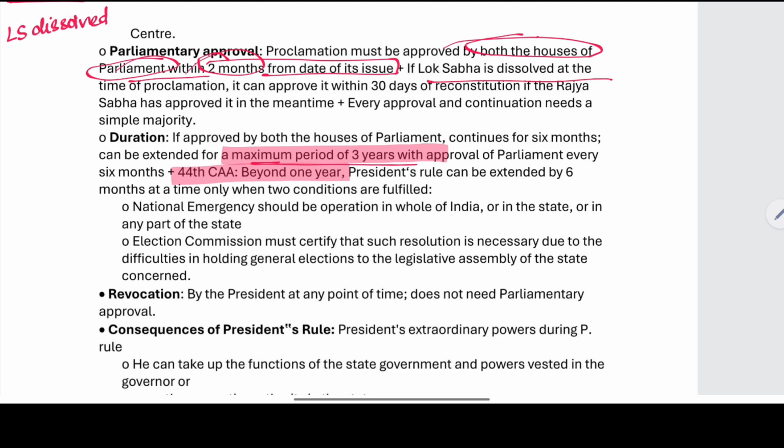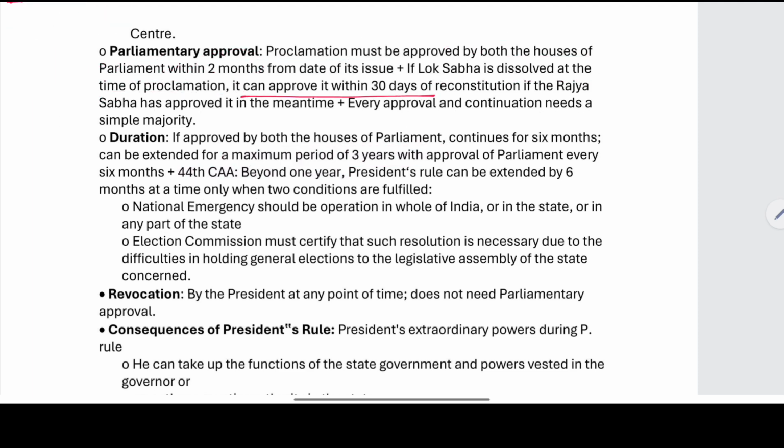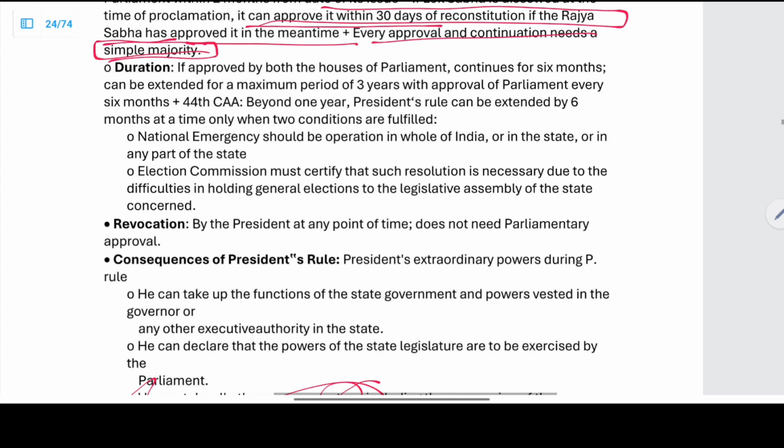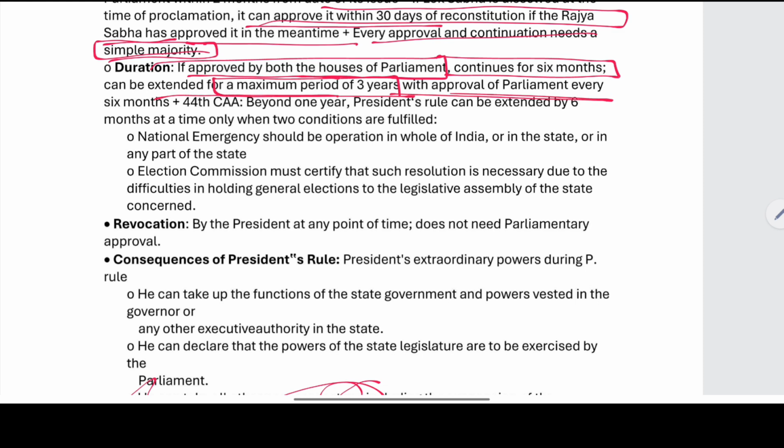If the Lok Sabha is dissolved at the time of proclamation, it can approve it within 13 days of its reconstitution if the Rajya Sabha has approved it in the meantime. Every approval and continuation needs a simple majority. If approved by both the houses of the Parliament, it continues for 6 months and can be extended for a maximum period of 3 years with approval of the Parliament every 6 months.